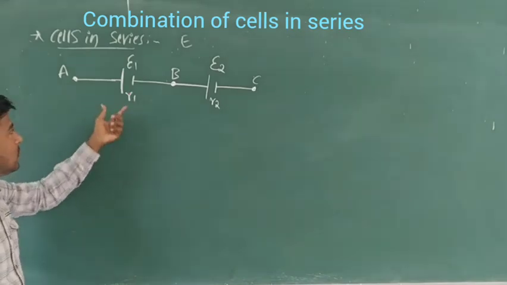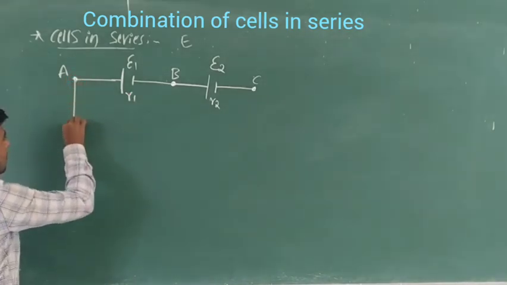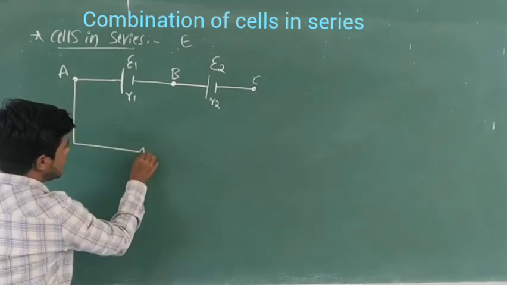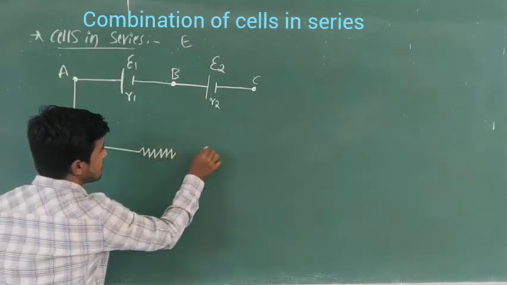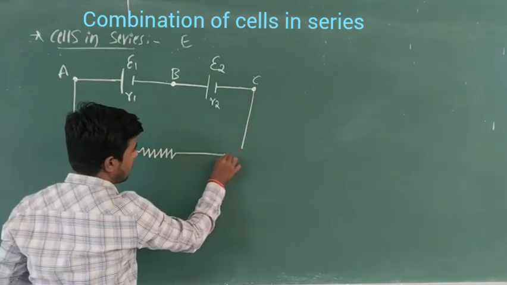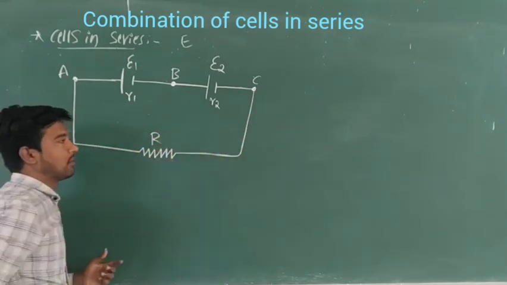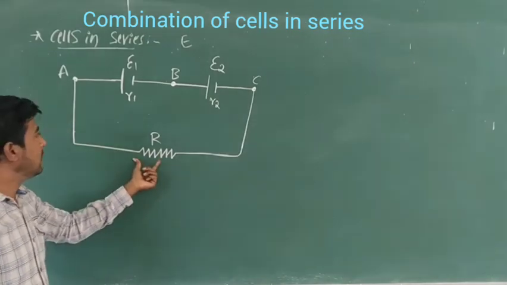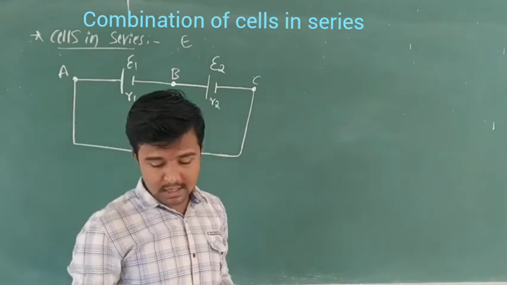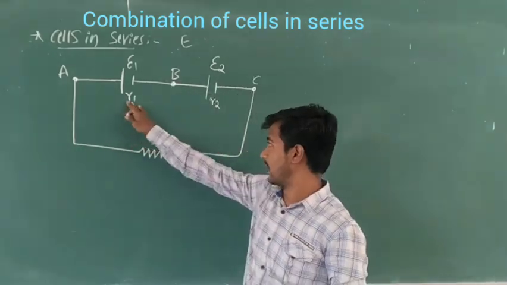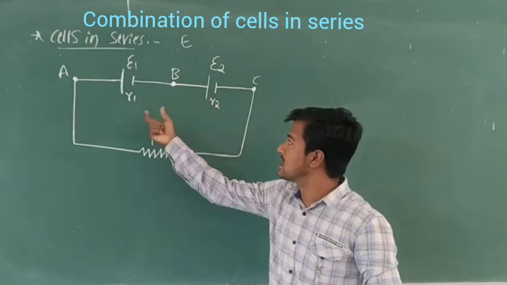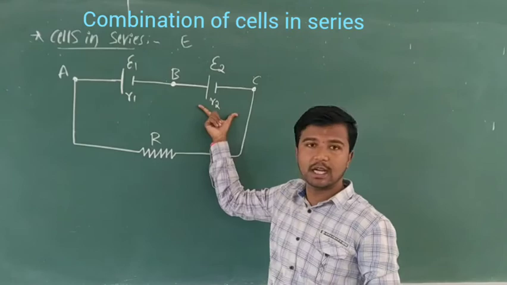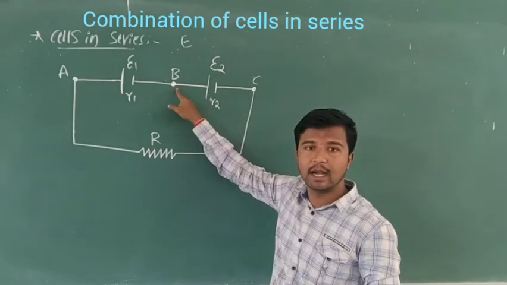Here I connect to the cross section of the cells a wire, that is the resistance of the wire. We call it R. Up to this, it is just a simple arrangement of cells connected in series. This is one cell with terminal ends A and B, and another cell with terminal ends B and C.